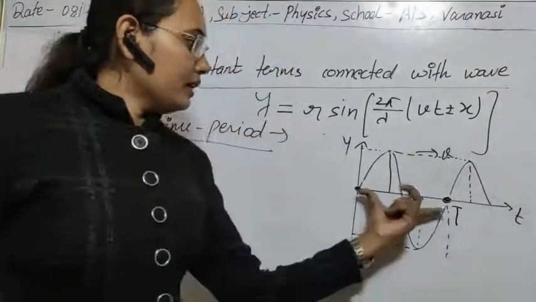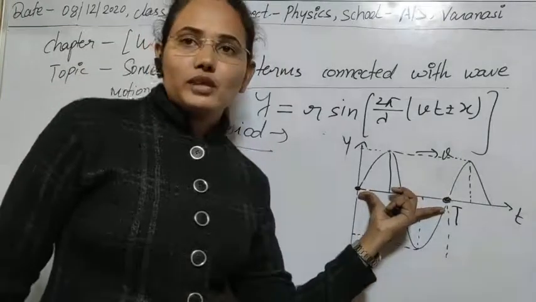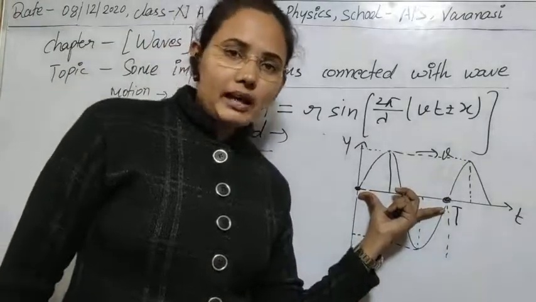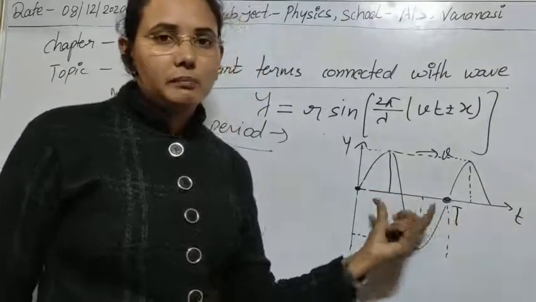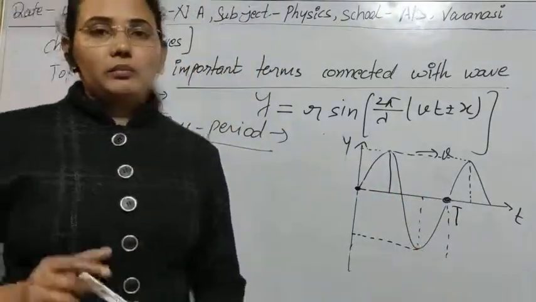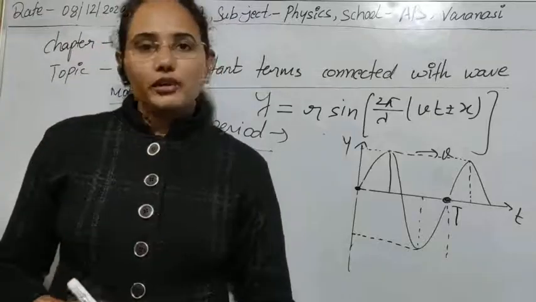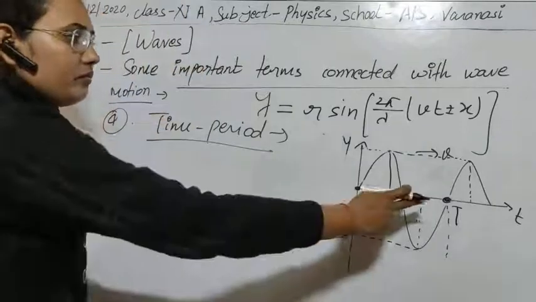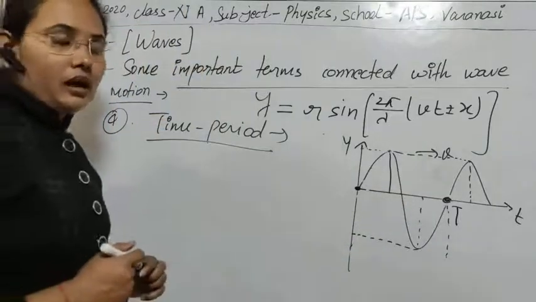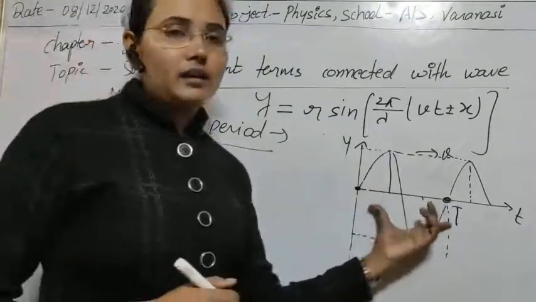So here we can see that one complete rotation the wave has done. So this is known as the time period of the wave. Simply, the time taken by the wave to complete one full rotation is known as its time period. So I think there is no confusion in the case of time period. How can we define it easily?